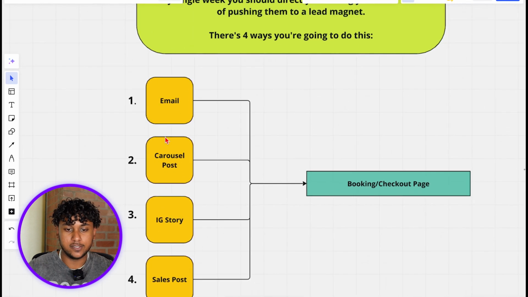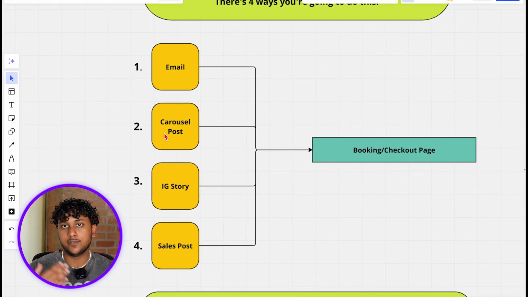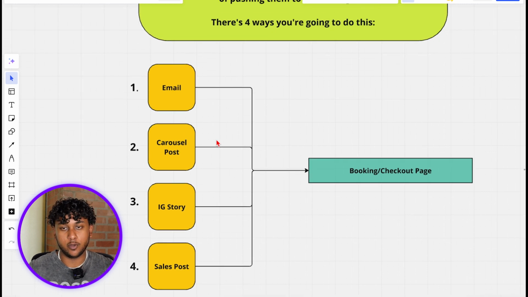Pretty much the first one is through an email, obviously just blasting an email off to your email list. And this would go back to the step before this where you collect their emails and put them into an email list.